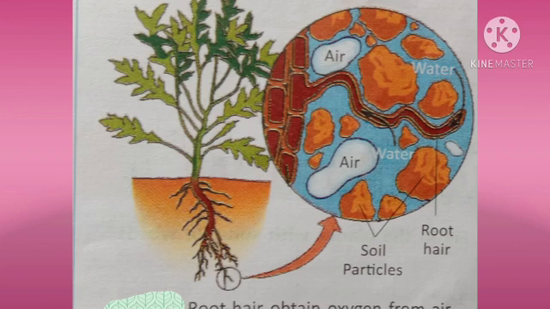The roots respire through the air present in the soil particles, and that is why whenever you sow seeds or put plants in the soil, it has to be tilled properly so that soil particles have sufficient oxygen to let roots breathe through their general surface.